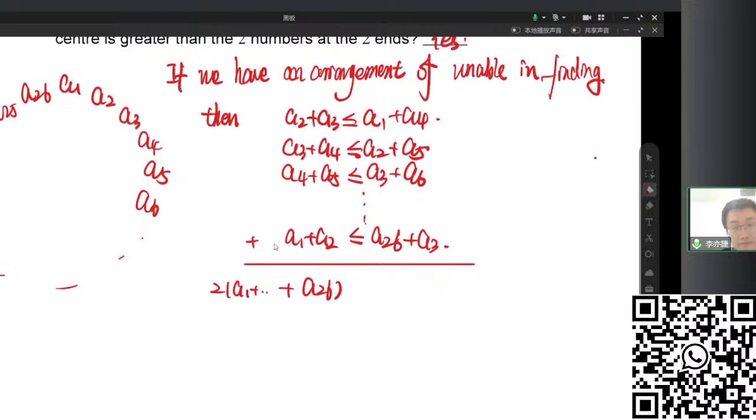What about the right? The right is the sum of the two ends, and each number is also counted twice. So the sum on the right is also twice A1 to A26.